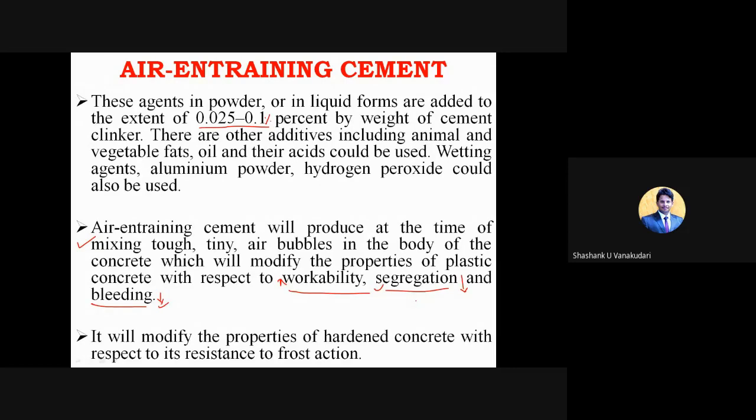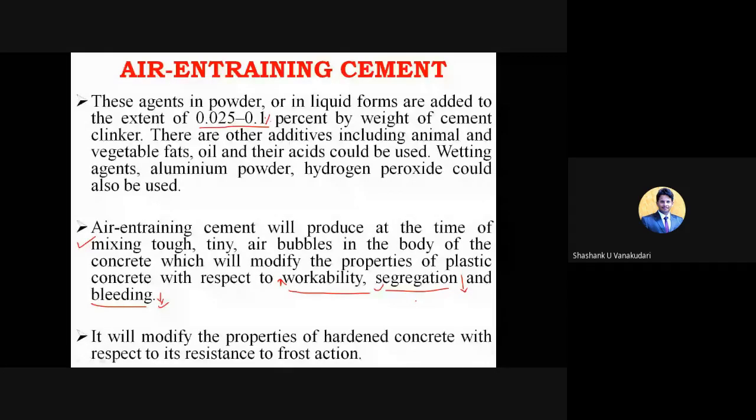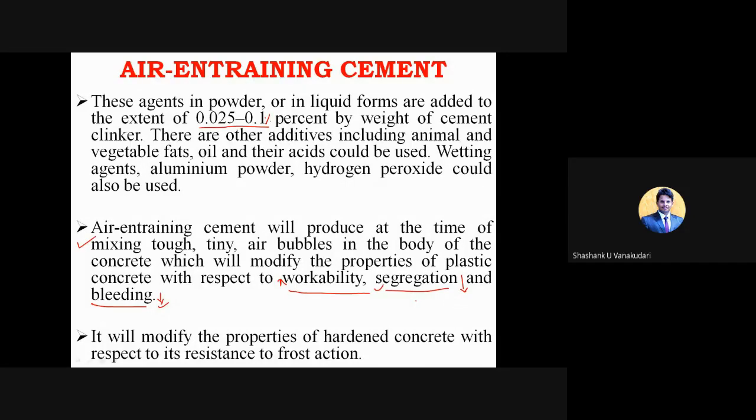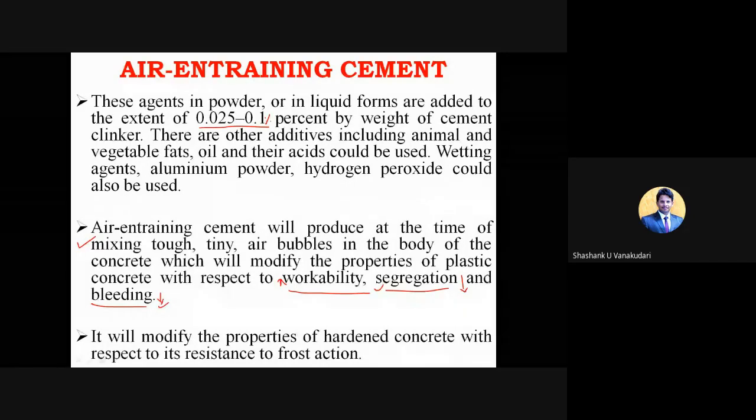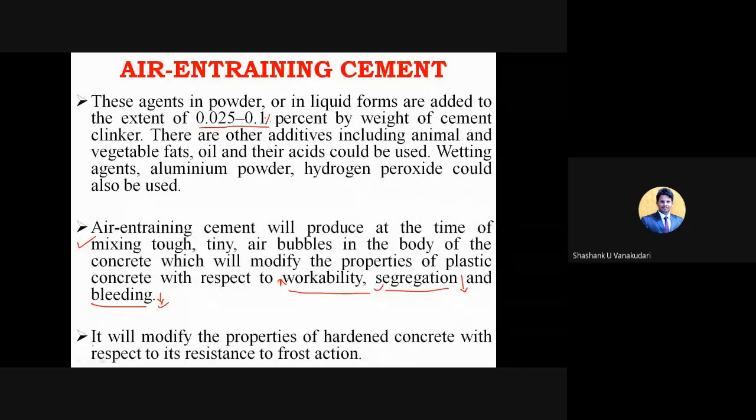And then bleeding is when you have added a large quantity of water. So after the compaction and all, the water will appear on the top surface of the concrete. So that one we can call bleeding. So when you have added this air entraining cement, you can improve the properties of the fresh concrete. And even it will modify the properties of hardened concrete with respect to its resistance to frost action.